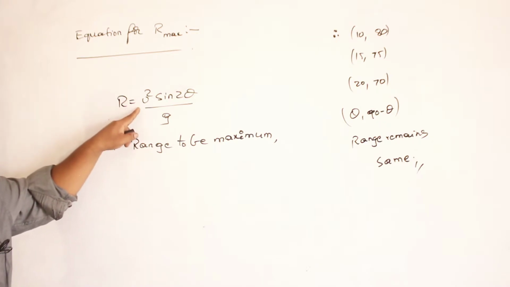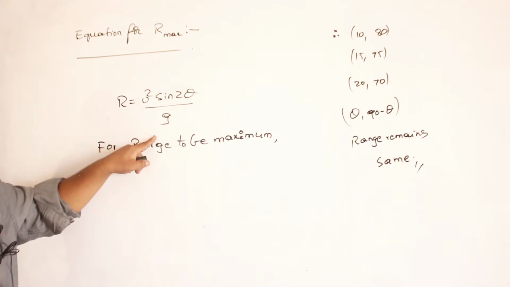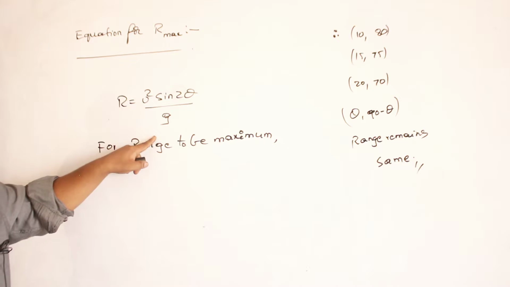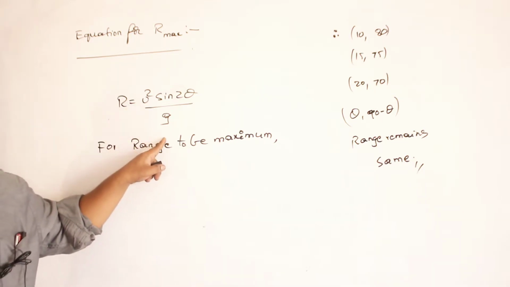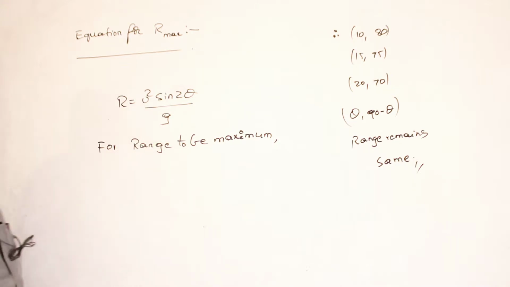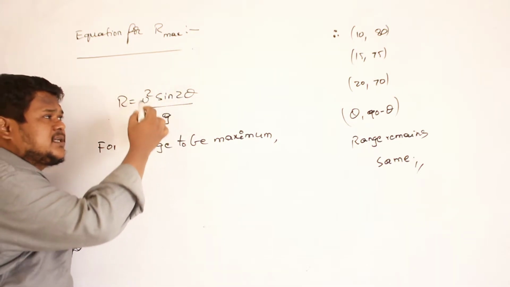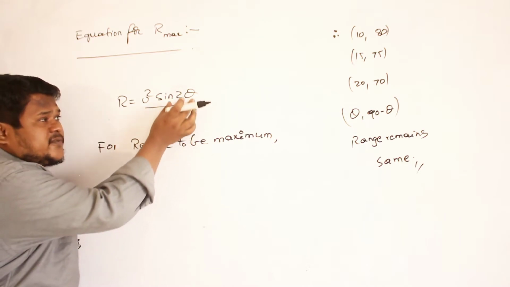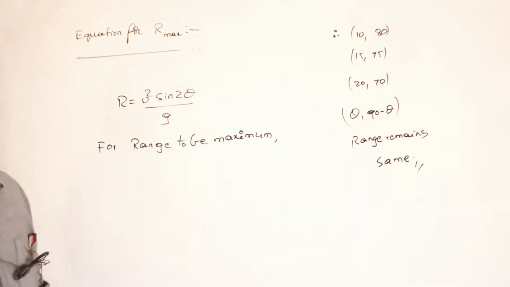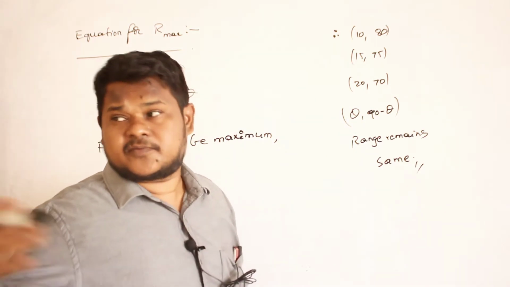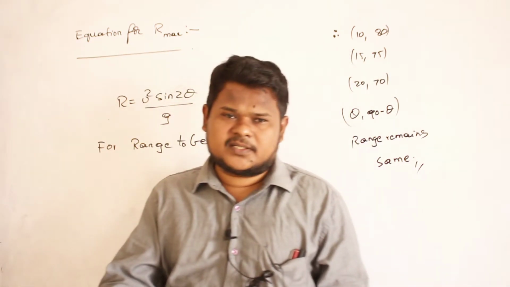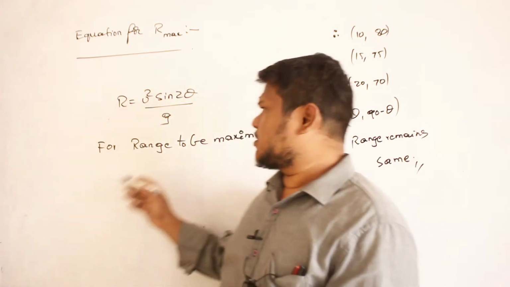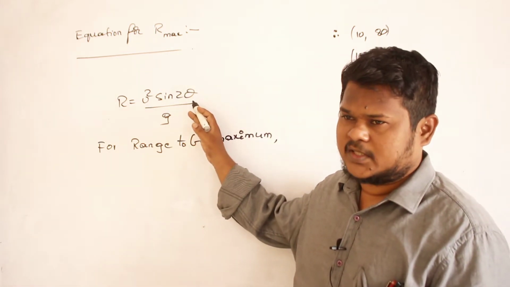Initial velocity u is a constant, g value is also a constant. Then what is the variable here? Sin 2 theta is a variable. It means if you change the angle of projection, the angle at which you are throwing the body, then range also will change. If theta changes, range changes, no? Because theta is present in the equation. Are you able to understand?